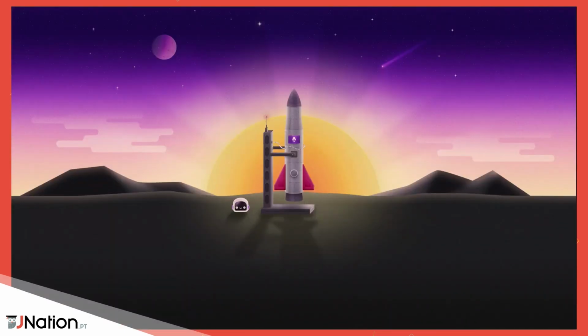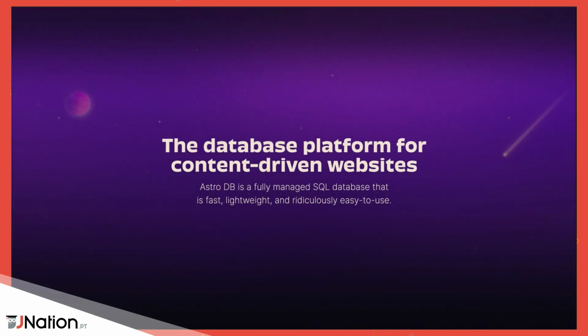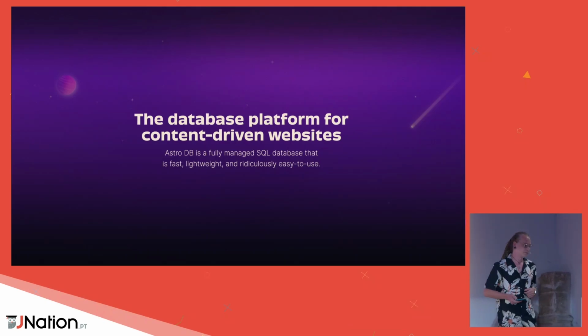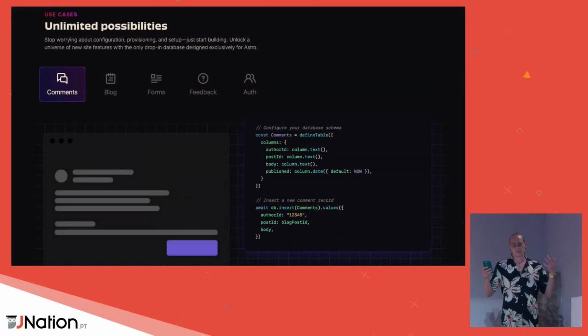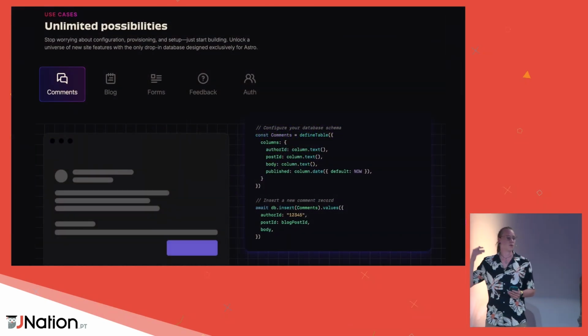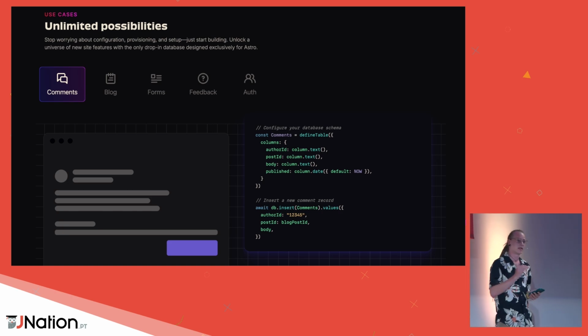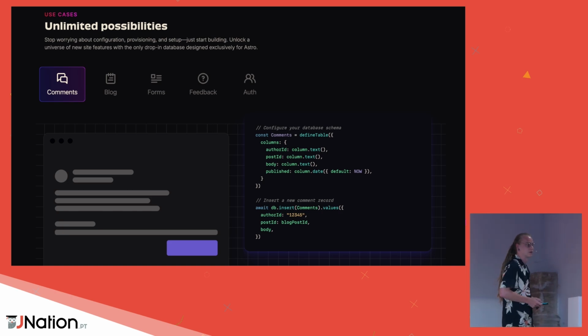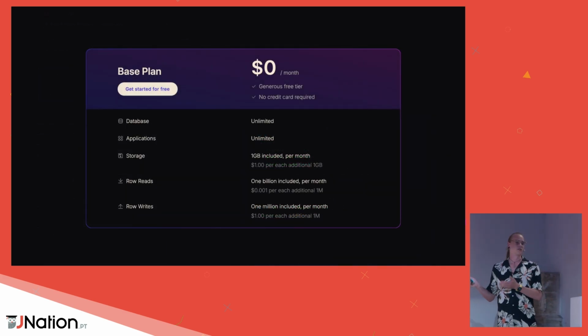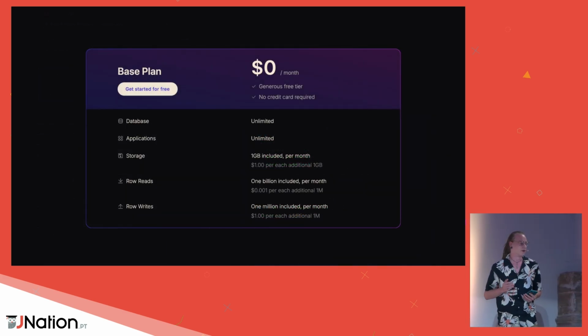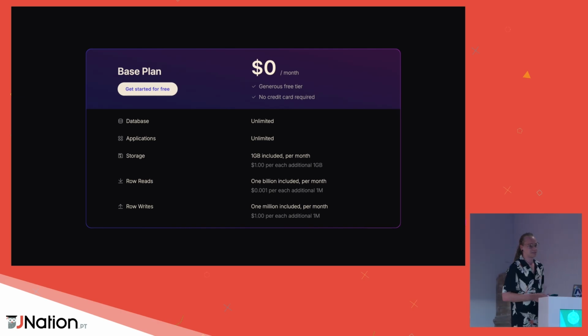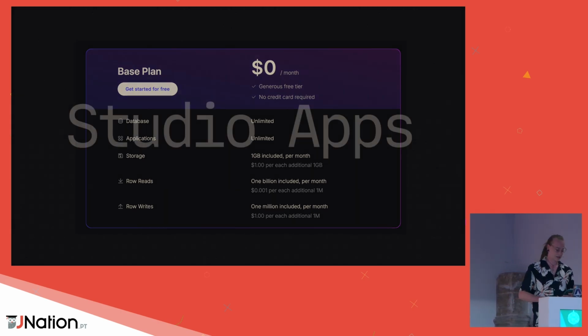Cool. Has anyone heard of a new project called AstroDB? Whoa. Oh, not that many. OK, that's good. I'm going to show you some magic. AstroDB is the native database layer platform for content-driven websites, aka for Astro. You can build authentication into your website, or add comments to your blog, natively with the first-party API inside of Astro. Best of all, it's super generous. We have a free tier that is actually very, very generous.